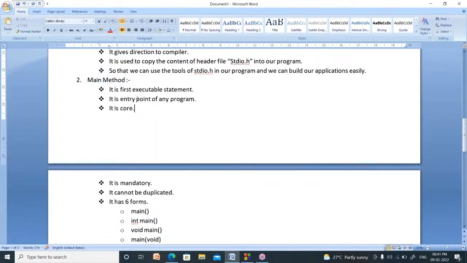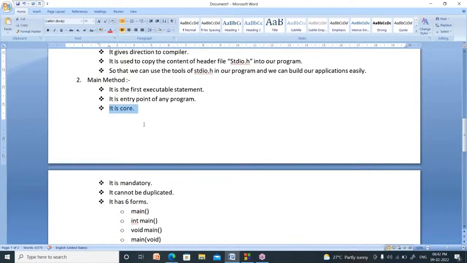What is the main method? It is the first executable statement. You should be in a position to answer this question, because in all the programs you use the main method. Without the main method, you cannot build a C program. So you should know what main is. It is the first executable statement. It is the entry point of any program. Your program will be executed from the main method only.